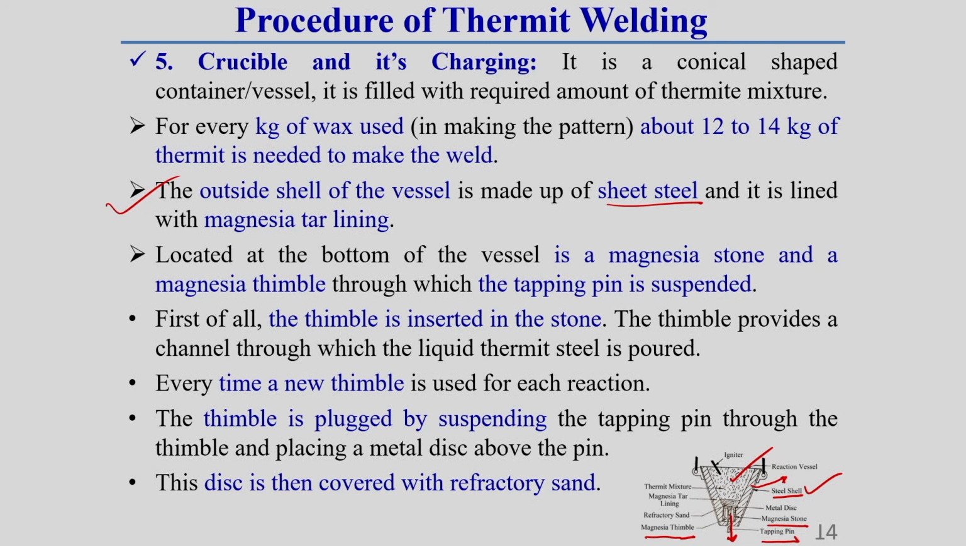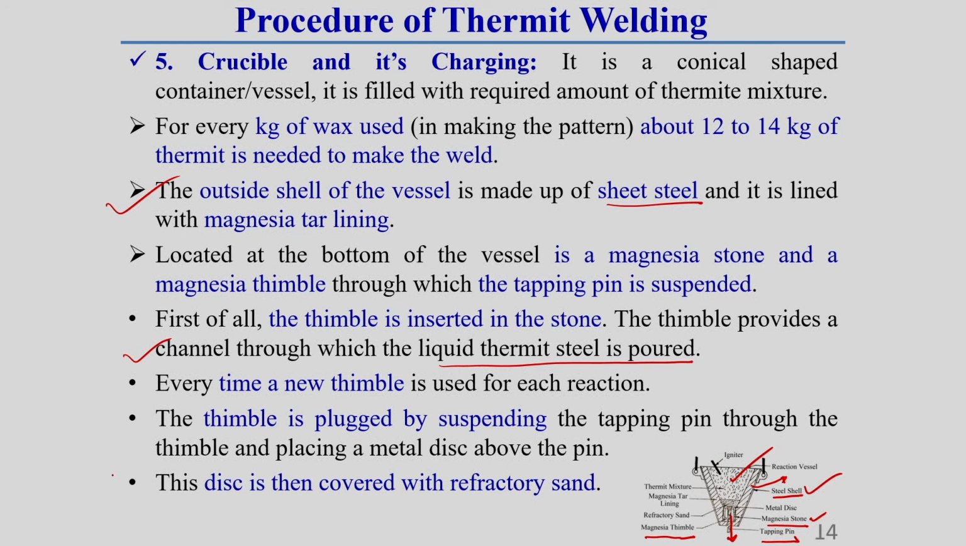Now, here you see everything I have written. First of all, the thimble is inserted in this magnesia stone region. Then this thimble provides a channel through which liquid thermit metal is poured. As I have written here, every time we have to change this thimble for every reaction.